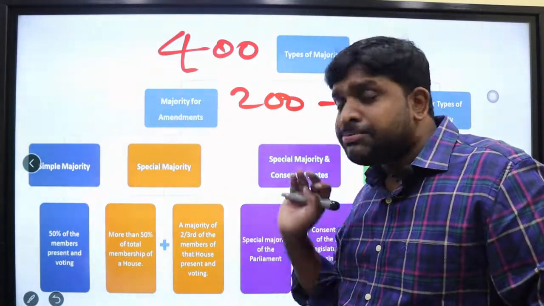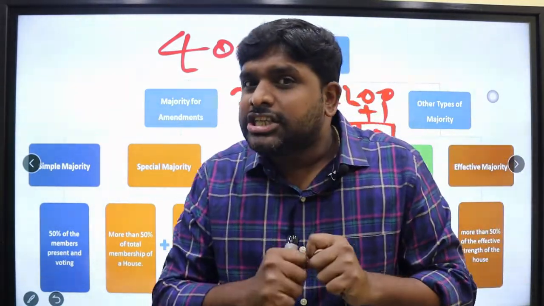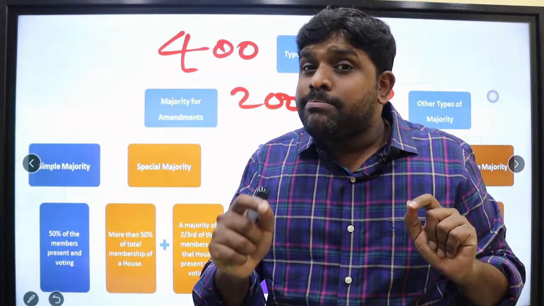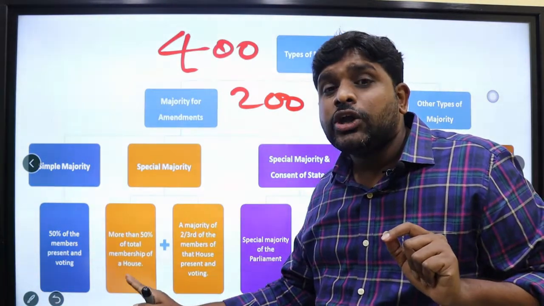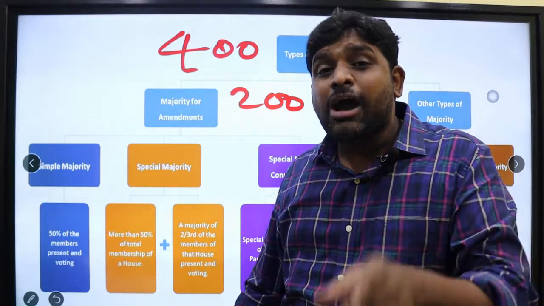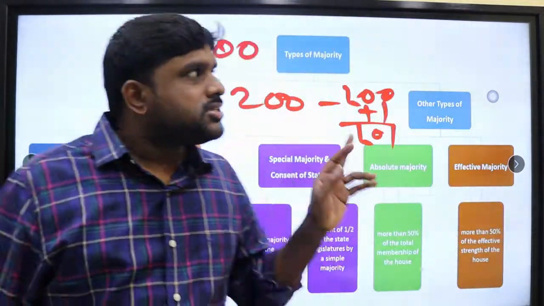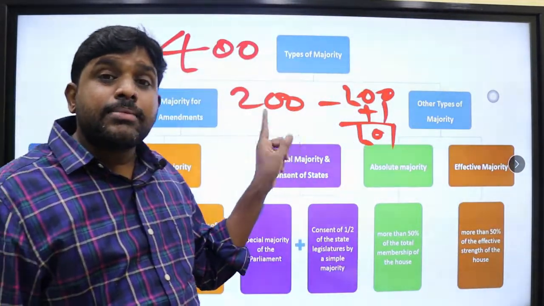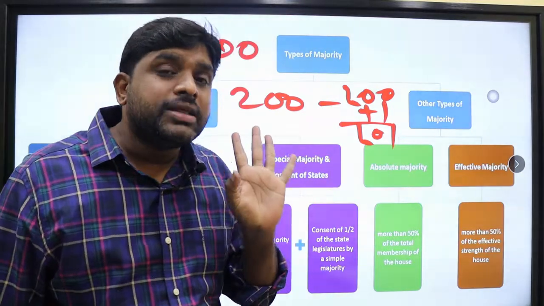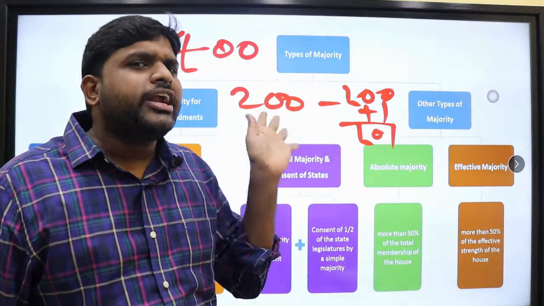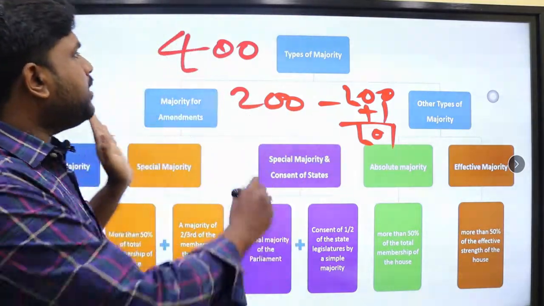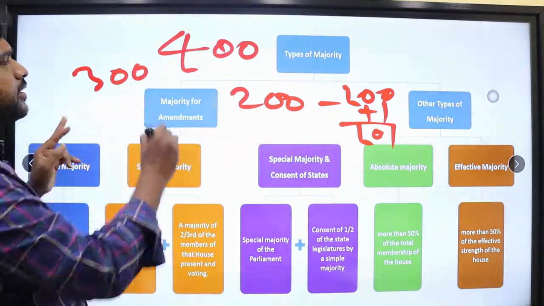Number 2, special majority. 2 conditions need to be followed. One is compulsory the quorum, means more than 50% of the total membership of the house should be present. Means if 400 are there, compulsory 200 attendance should be there, and minimum, compulsory minimum 200, more than 200 it might be anything. So for example, 300 are present.